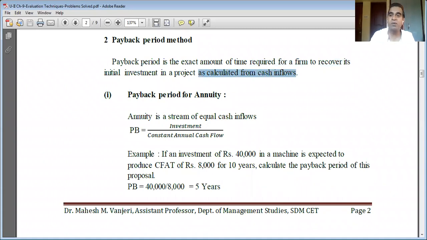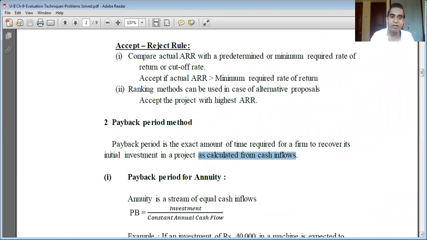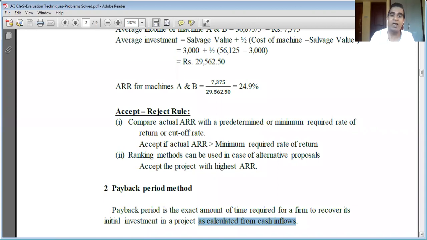Dear students, please remember one very important point in evaluation techniques. When you have numericals in the internal assessment test or semester end examination, or even now when you practice in your fair notebook and homework notebook: for ARR, if you simply write 24.9, I will deduct 1 mark straight away. Even if it is for 3 marks, I will give only 2 marks.